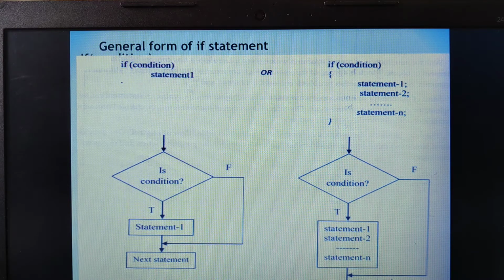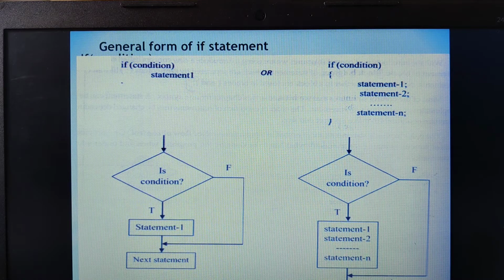There are basically three types of control statements or control structures. The first one is sequential statements, the second is selection statements, and the third is iteration statements. In your textbook they have given only two types of control statements, selection statements and iteration statements, but actually there are three types: sequential statements, selection statements and iteration statements.